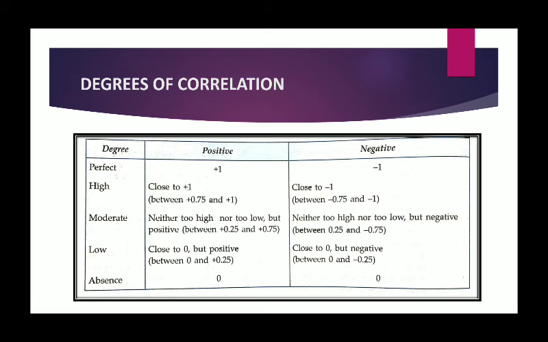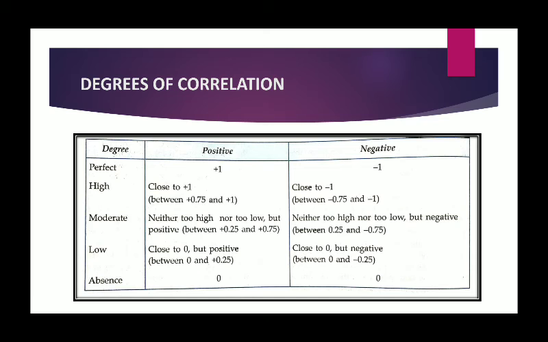Close to 1 means plus 0.75 to 1, or in case of minus, also minus 0.75 to 1. Low is 0 to 0.25, be it positive or negative. But if it is lying between 0.25 to 0.75, it is called moderate. So this is the degree of correlation.